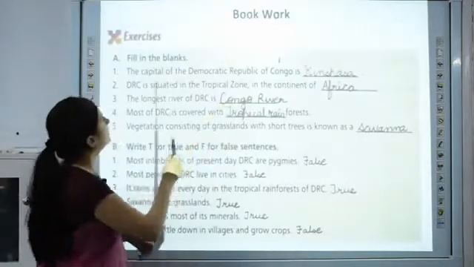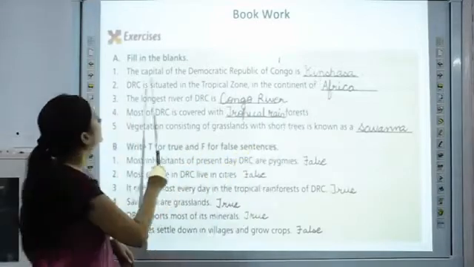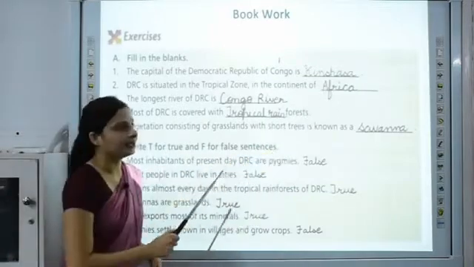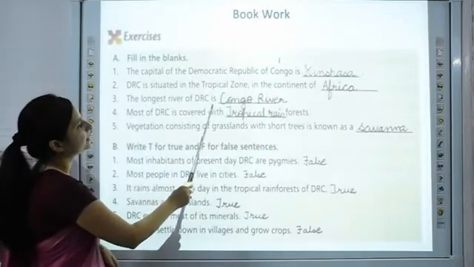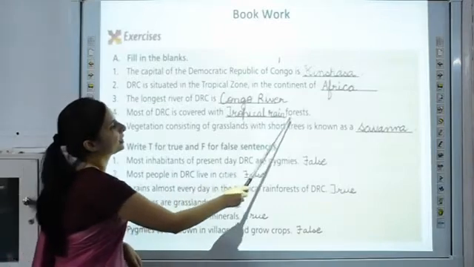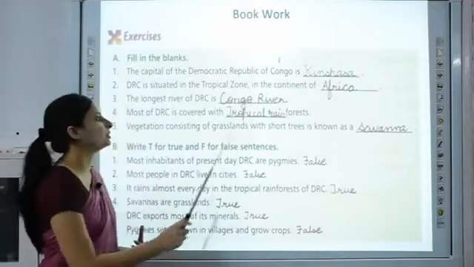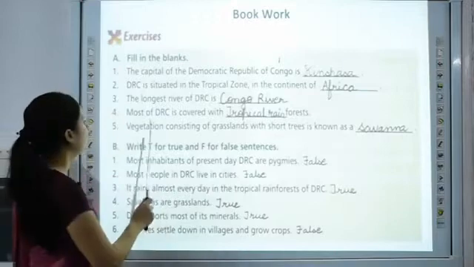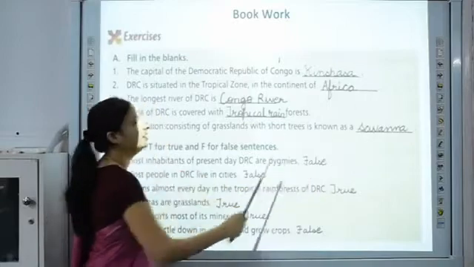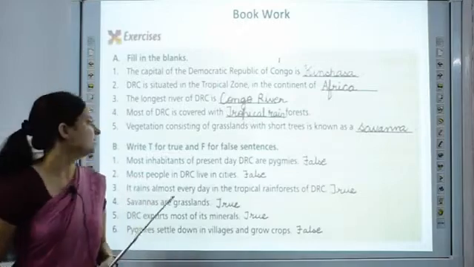Now coming on to the bookwork. The capital of Democratic Republic of Congo is Kinshasa. DRC is situated in the tropical zone in the continent of Africa. The longest river of DRC is Congo River. Most of DRC is covered with tropical rainforest, as we read that the hot and humid climate over there is ideal for the growth of these tropical rainforests. Vegetation consisting of grasslands with short trees is known as savanna. We read that savannas are grasslands which have very few scattered trees.